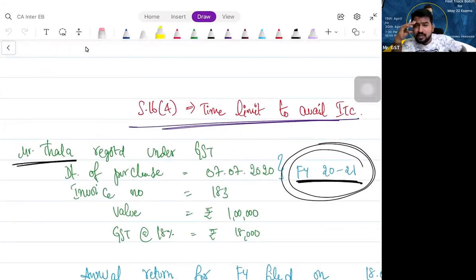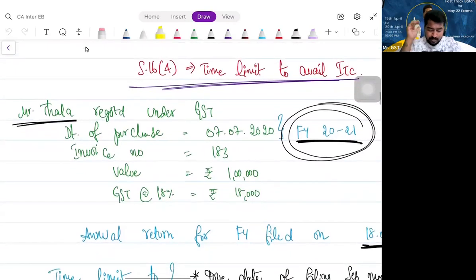What is this all about now? Sir, I am purchasing goods or service, whatever it is, let us understand. When I purchase something, I paid GST on that, and I should have availed ITC. How should I have availed ITC? By filing my GSTR 3B properly, correct? Yes, sir. Let us assume I forgot.